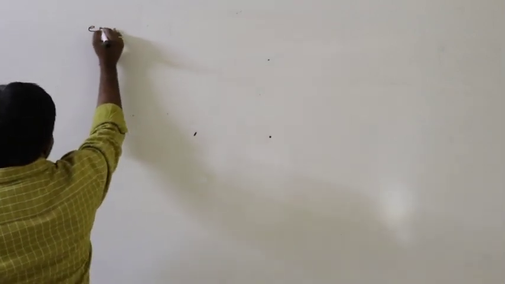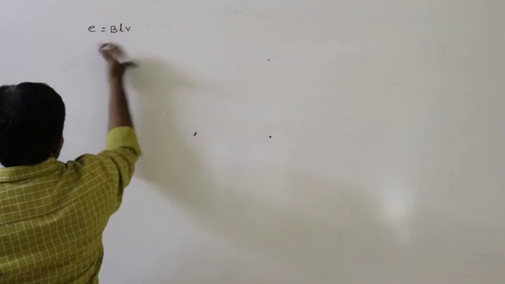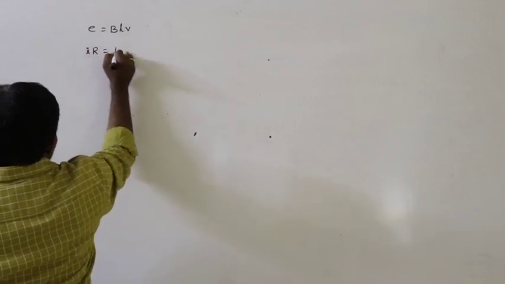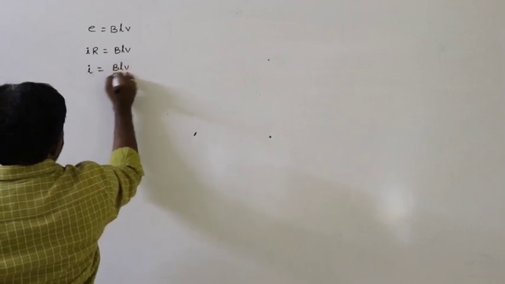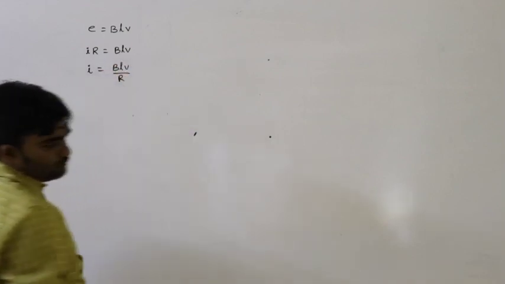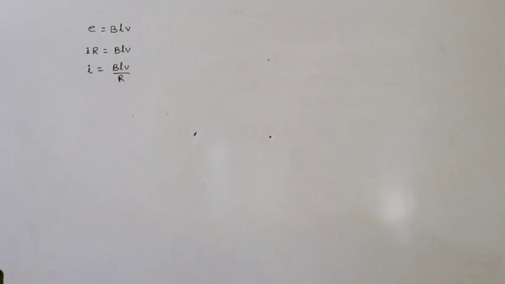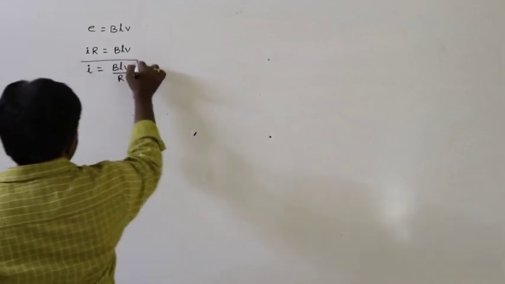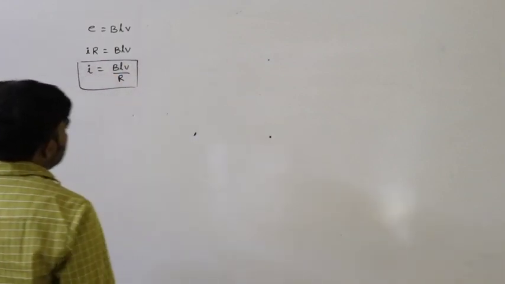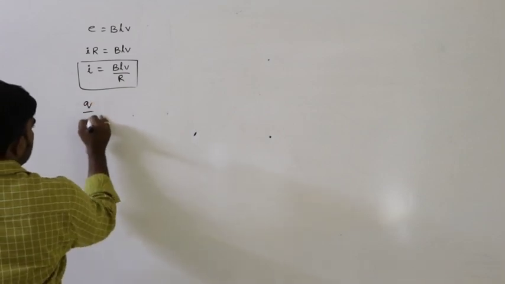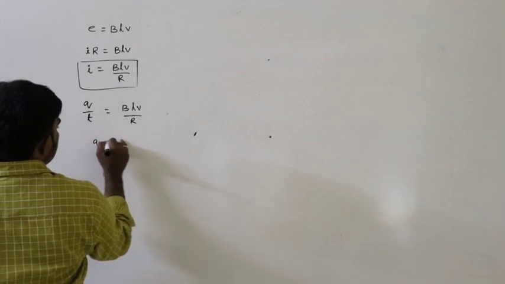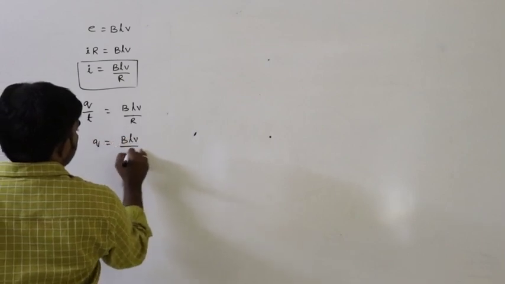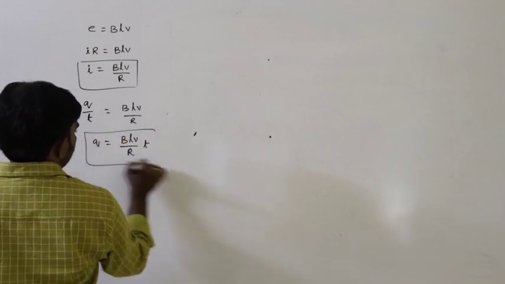Next, motional EMF, E is equals to BLV. We know E is equals to IR, that is BLV. I is equals to BLV by R. I is the induced current, and this is how much it is, BLV by R, and I can be written as Q by T, so that is BLV by R. So induced charge is BLV by R into T.